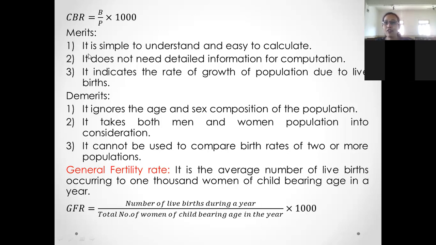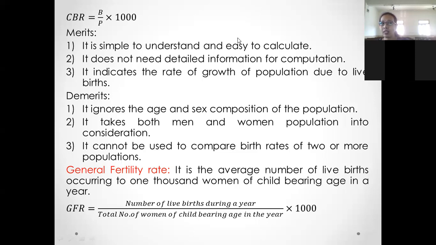Apart from CBR, the others are GFR, ASFR and TFR, that is general fertility rate, total fertility rate and age specific fertility rate. In these we consider only female population. We are going to consider only female population, that too between the age group 15 to 49.